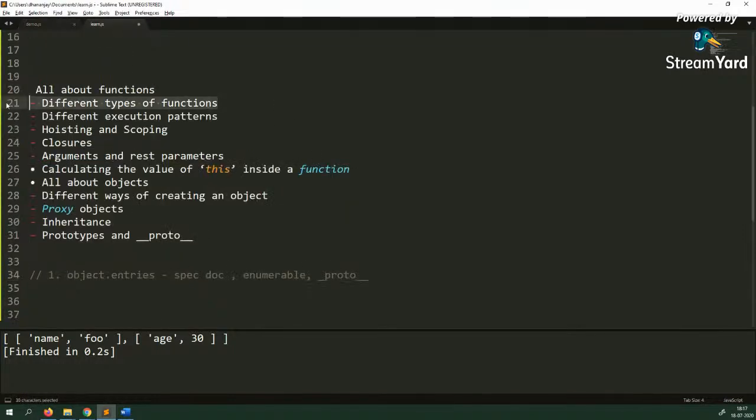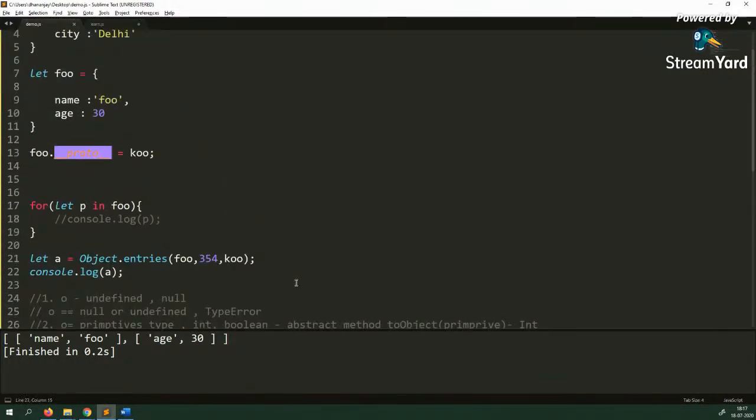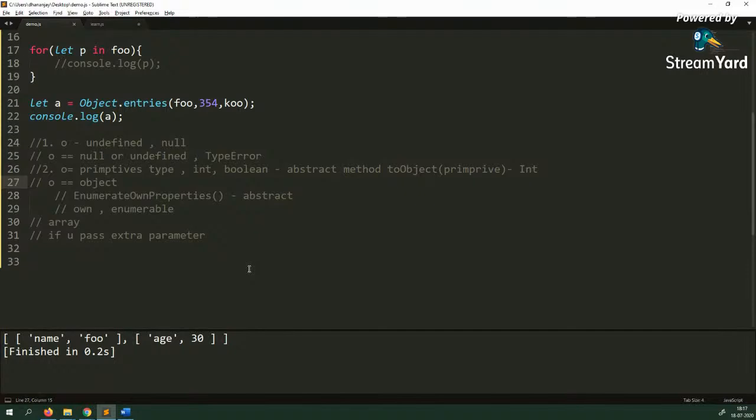And that is different types of functions. Please note down your questions on pen and paper or a notepad. We will take those questions at the end.